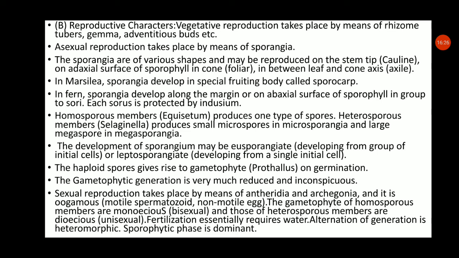Alternation of generation is heteromorphic. In pteridophytes, alternation of generation is also heteromorphic, that is after the gametophytic stage the sporophytic stage comes, and after the sporophytic stage the gametophytic stage comes, that is haploid, diploid, haploid stage. And the sporophytic phase is dominant in pteridophytes.